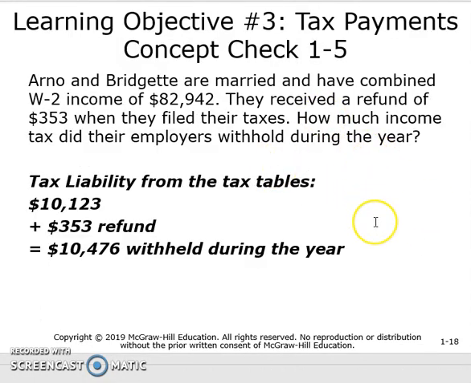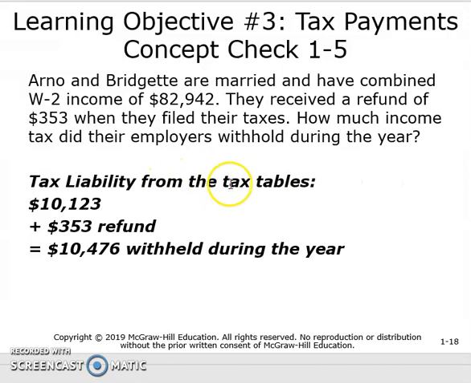So let's take a look at an example of how tax payments are handled. So we have Arno and Bridget. They are married and they have combined W-2 income of $82,942. They received a refund of $353 when they filed their taxes. How much income tax did their employers withhold during the tax year?